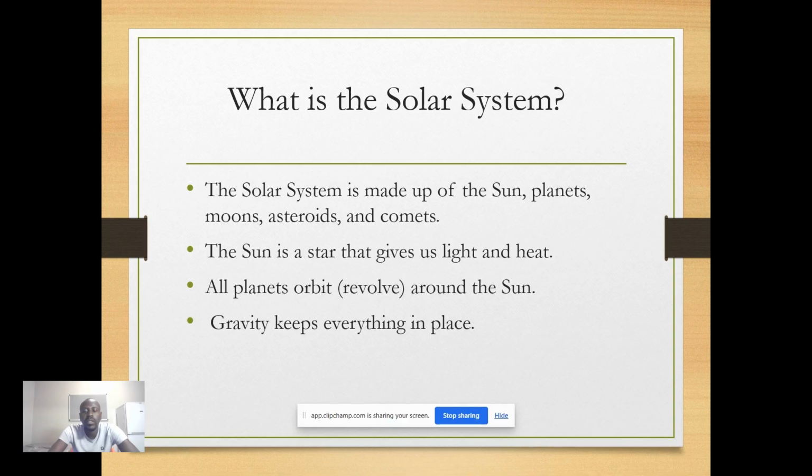Remember, gravity is the force of attraction whereby everything that goes up eventually comes down. What causes that is the force of gravity, which keeps everything down. Whenever you throw something up, might be a stone or anything solid, it eventually comes down. Why? Because there's a force of gravity.